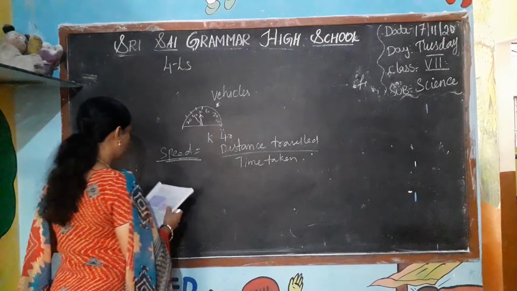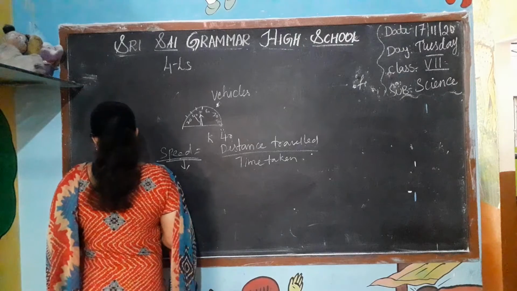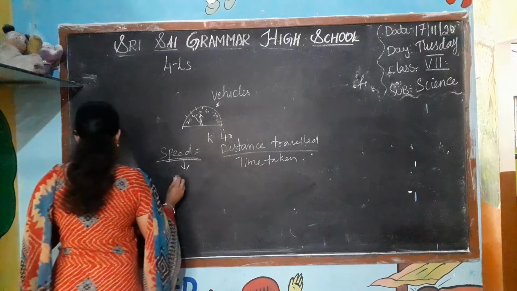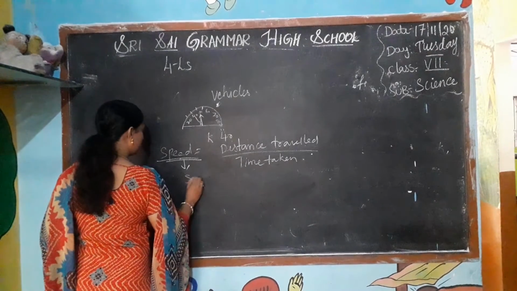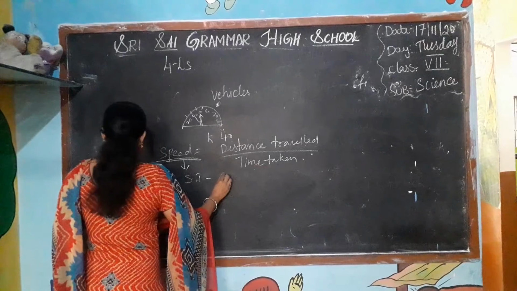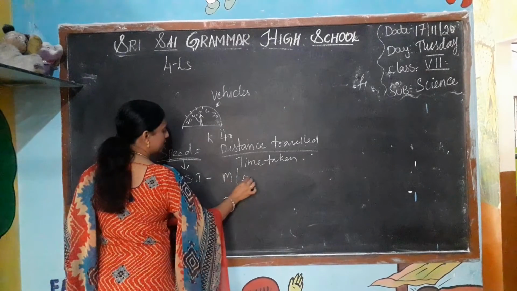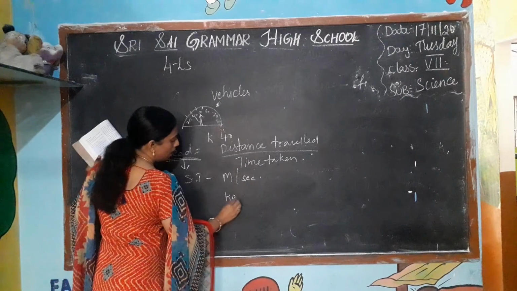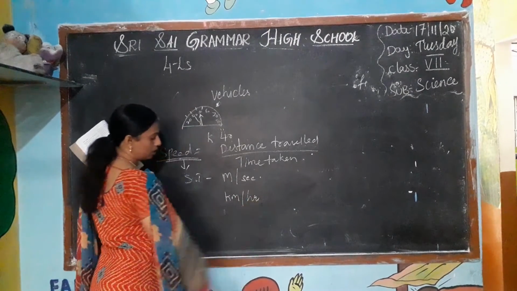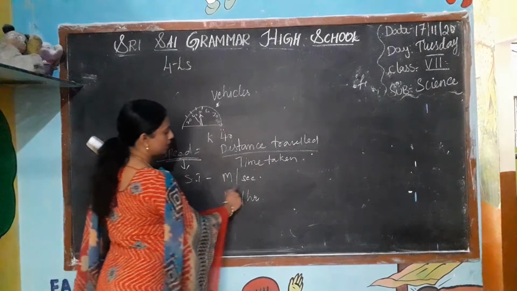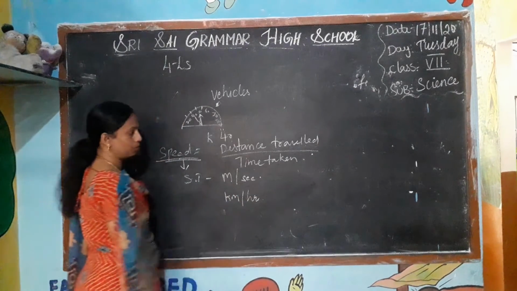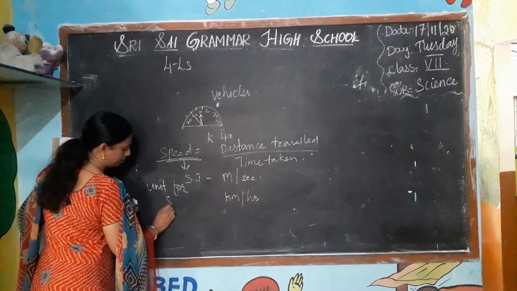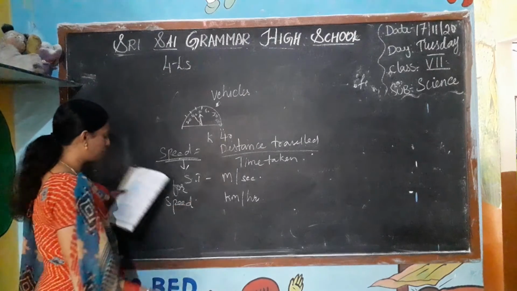What is the unit for the speed? The unit for the speed in SI unit is meter per second, and commonly used we say kilometer per hour. Meter per second and kilometer per hour are the units for the speed.